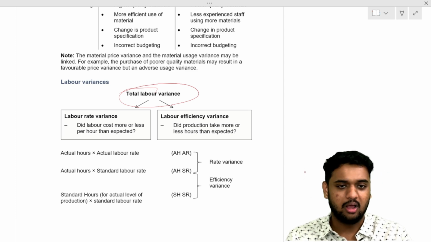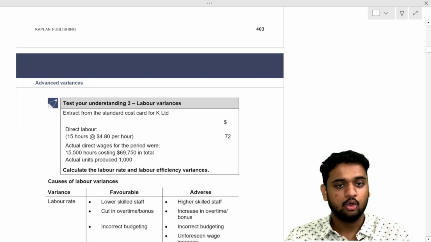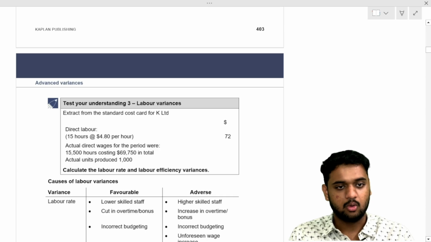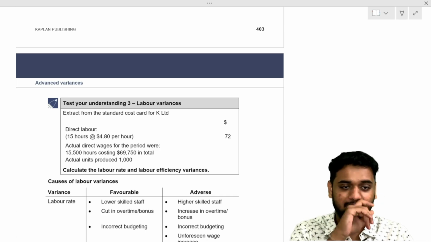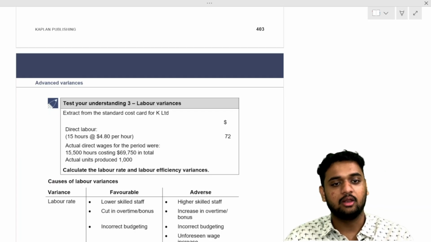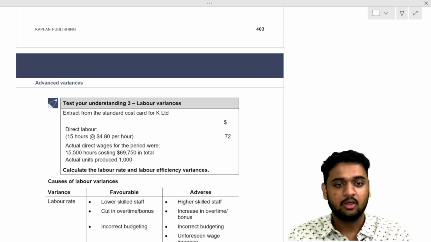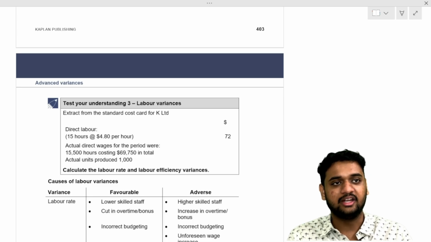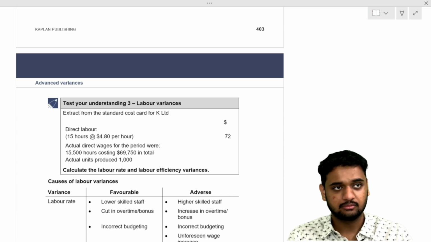Understood? Now this question I will not do. Go to Test Your Understanding question number 2 and try to do the question. Only for question number 3, I will help you with one thing. First solve this and tell me: what is the actual rate per hour? Look at the question and tell me.